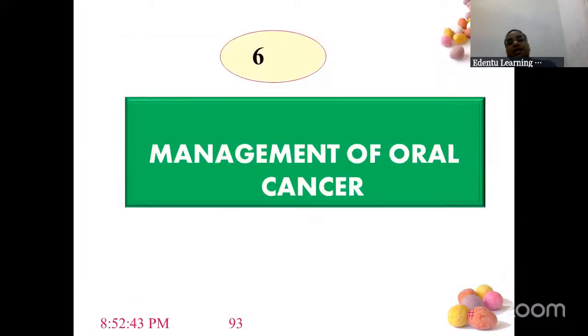Next question, management of oral cancers. Very, very important. Oral cancers, right? Ameloblastoma, like anything, you can take out any cancer, benign, malignant, any cancer you take. TNM staging, you should write an answer there.